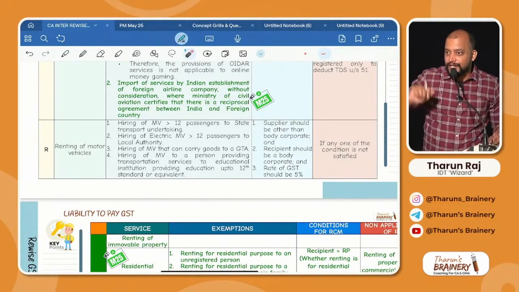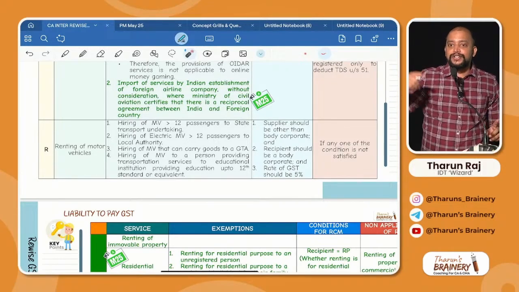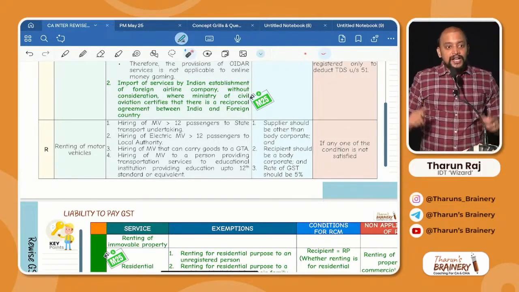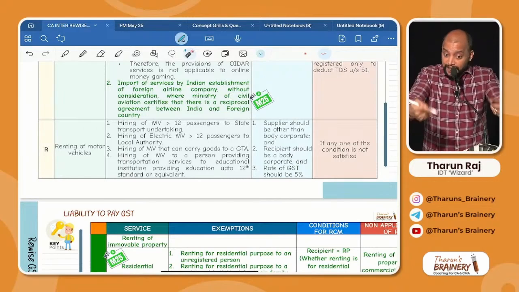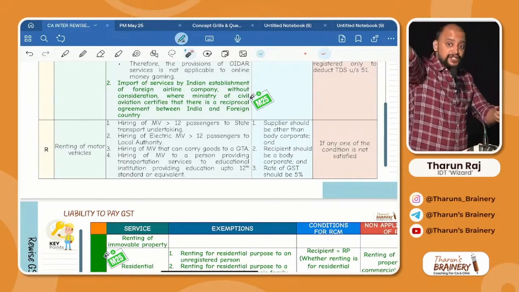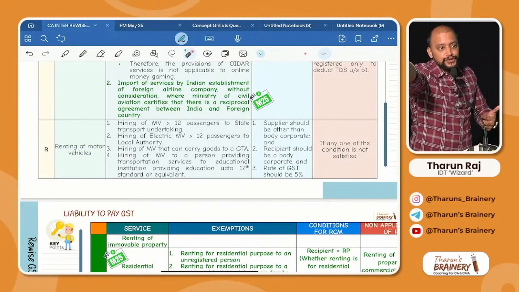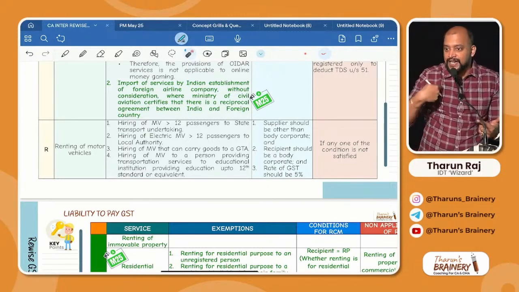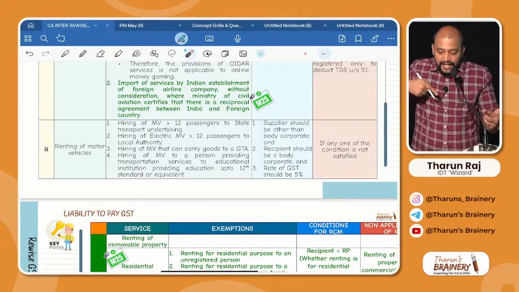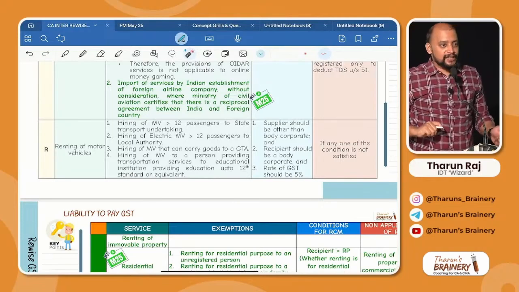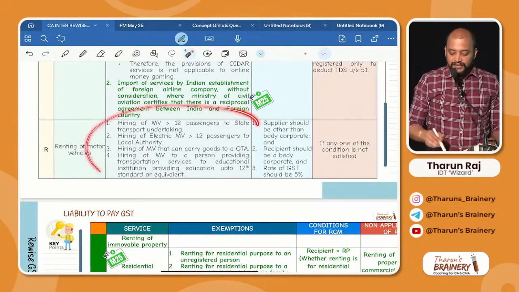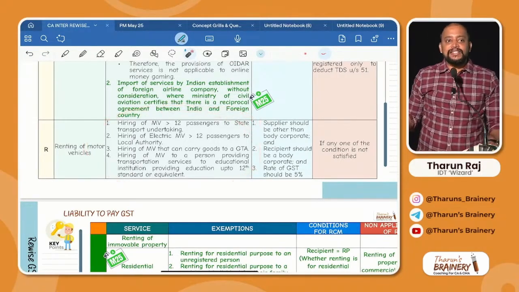Yesterday also one student asked me that. So to an education institution, is it exempted or not? I am providing a bus on rent to a person. That person is providing transportation service to an education institution up to 12th standard. Then only my rent will be exempted. Suppose if I give the bus on rent directly to the education institution, there is no exemption here. Got it? That is these 4 exemptions. In other cases, it will be taxable.